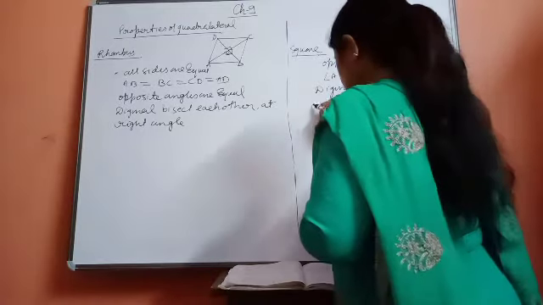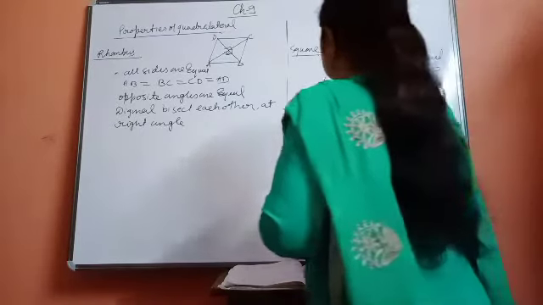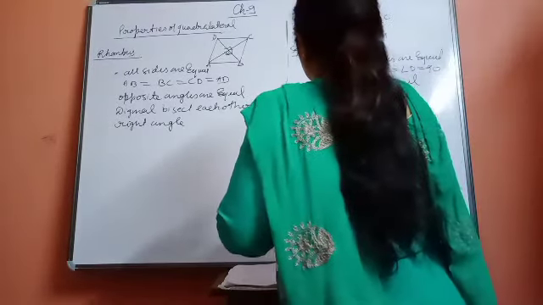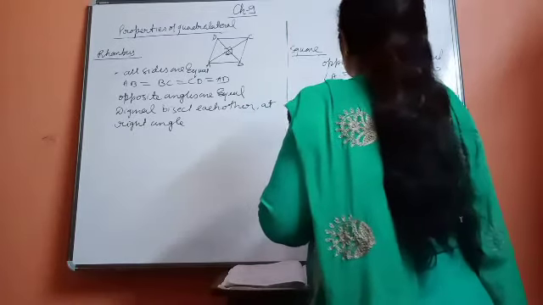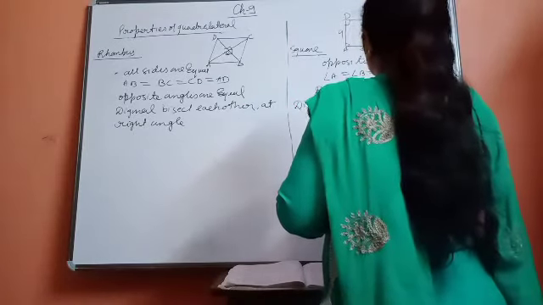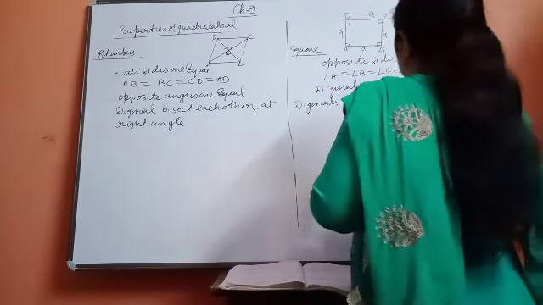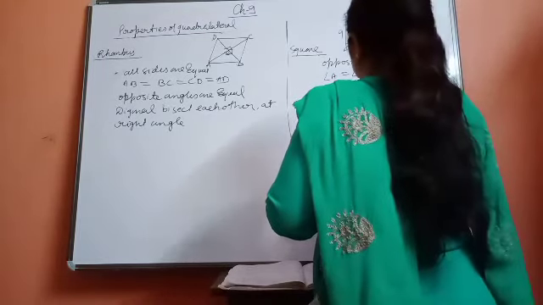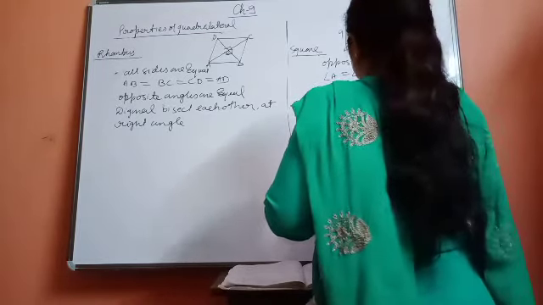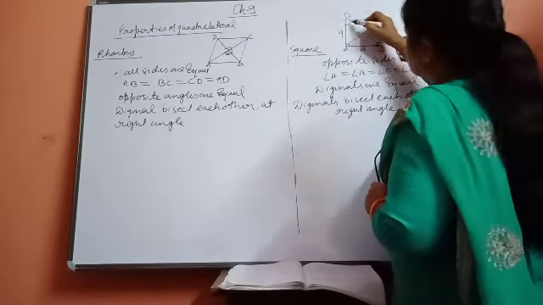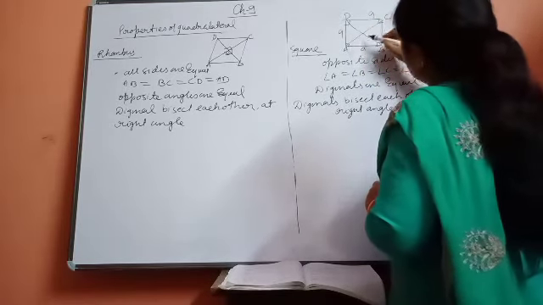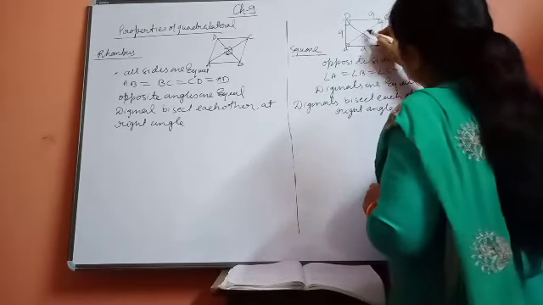Then next one is diagonals bisect each other at 90 degrees. Diagonals bisect each other at right angle or 90 degrees. Somewhere it is written right angle or somewhere it is written at 90 degrees. Both things are same. You can see that if we join the diagonals, then the angle between them everywhere will be 90 degrees.